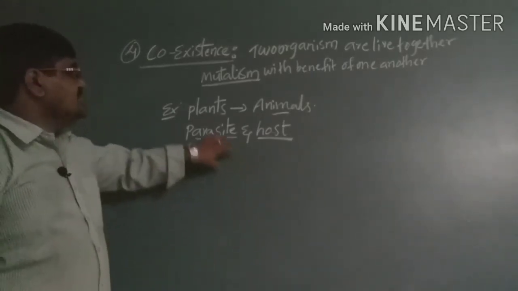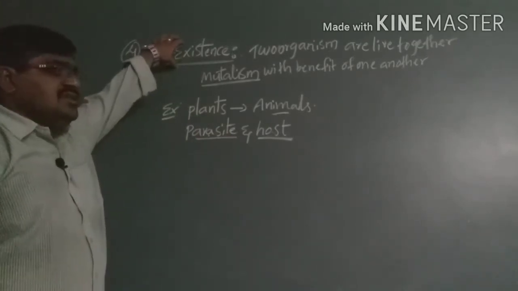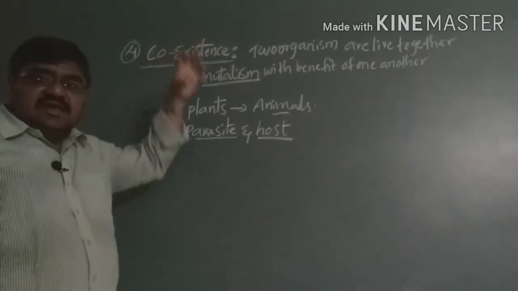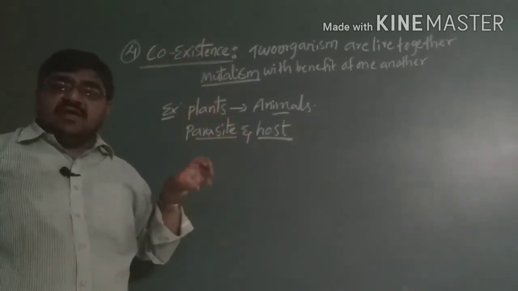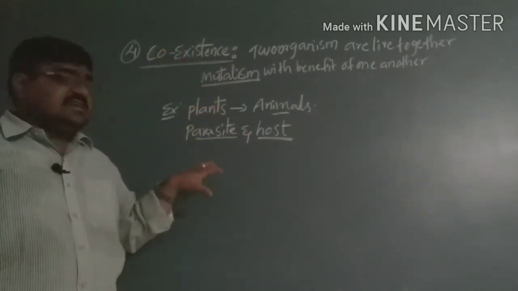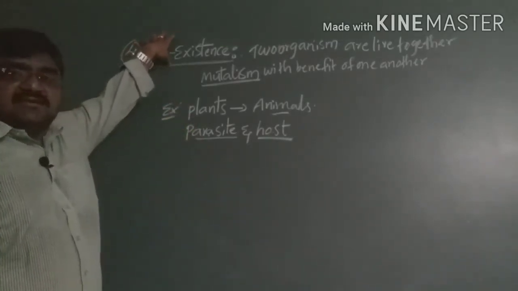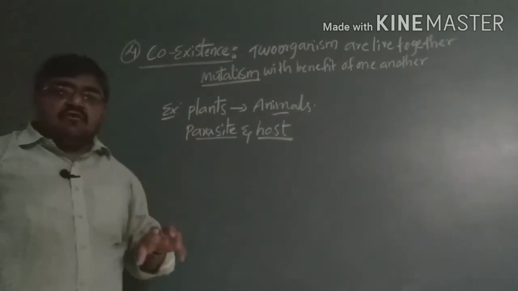So this process we can call extinction. If one species goes extinct, the other species also becomes extinct. So such a condition we can call coexistence. So these are the four factors.